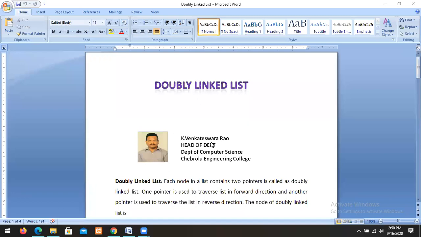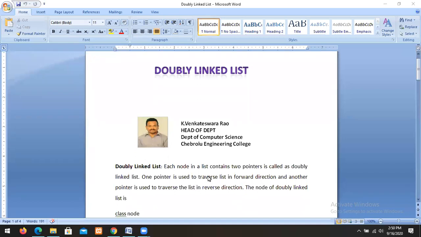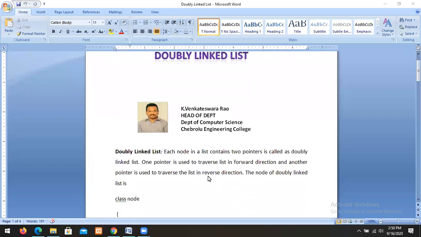What is the advantage of a double linked list over a single linked list? The advantage of a double linked list is that we can traverse the list both forward as well as backward very easily. So that is the advantage of a double linked list.